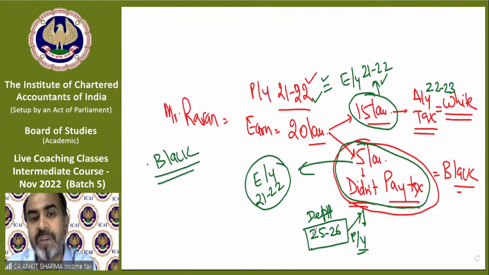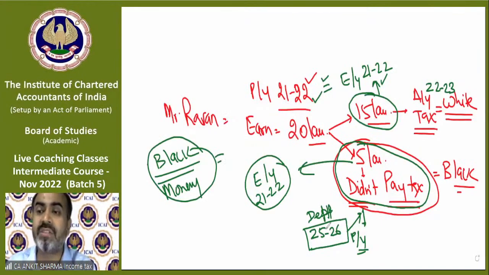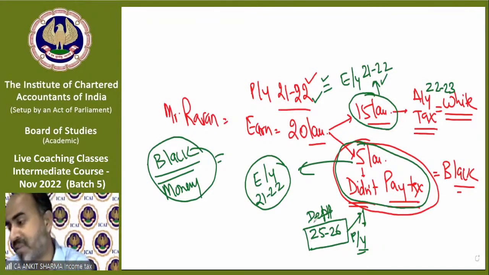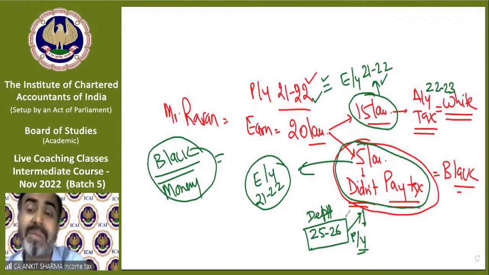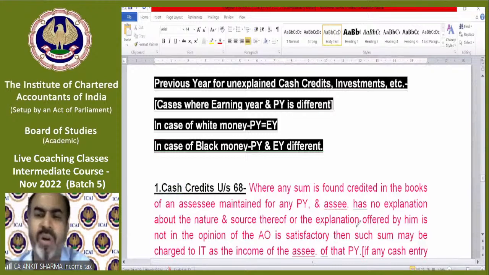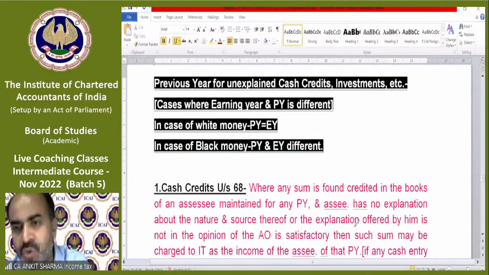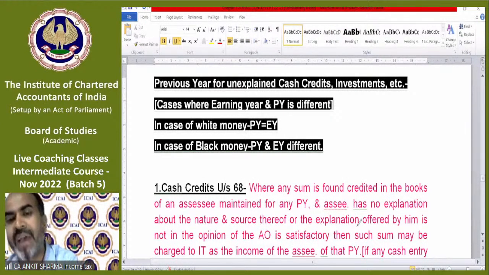How will the department say that this income is white and this income is black? In which circumstances can your income be treated as black money? I have already made a diagram for this topic, so it will be really easy for you to understand. Let me explain these provisions a little fast, then we will go on to the diagram.